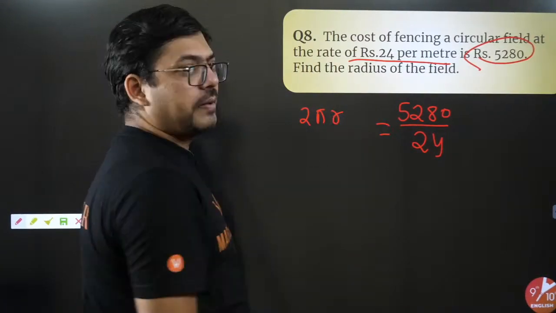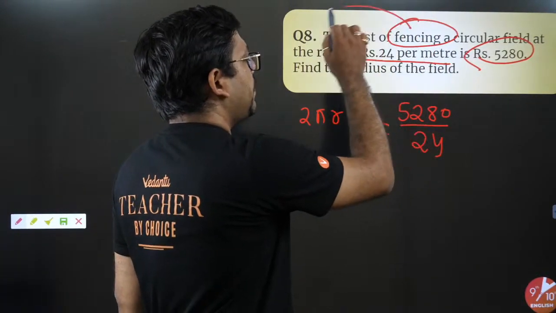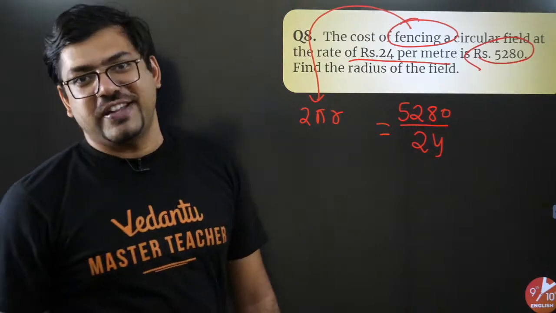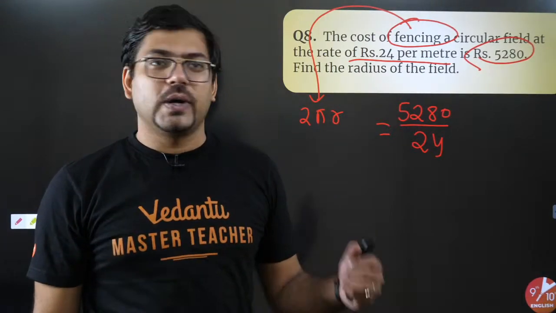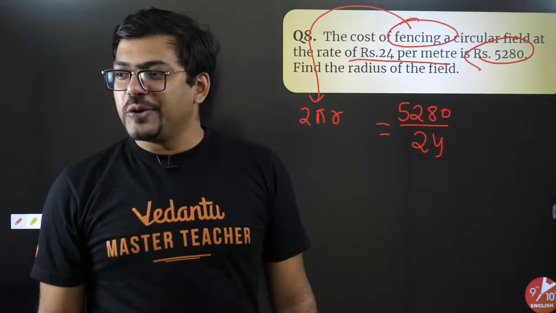Why am I making it equal to 2 pi r? Because I know fencing is done along the perimeter only. That's why it should be 2 pi r. 2 pi r is equal to 5280 by 24. Did you all understand it?